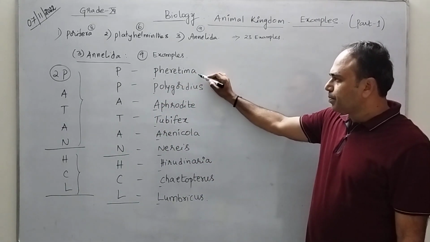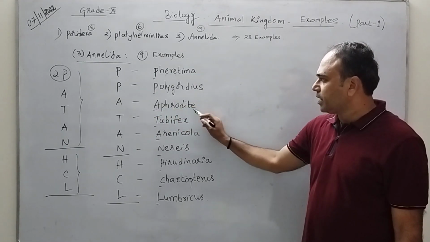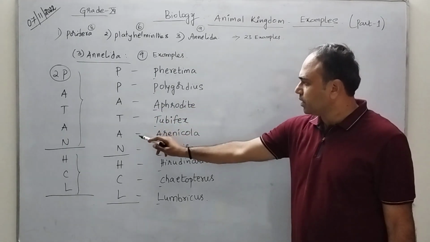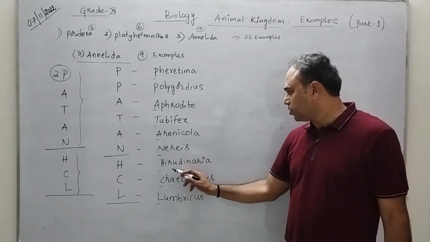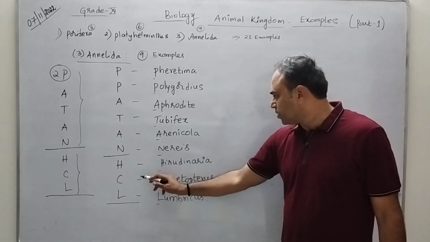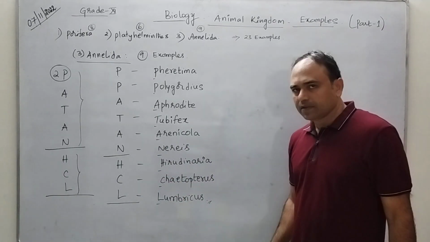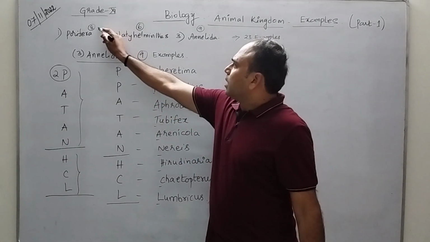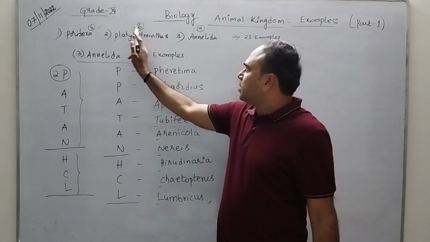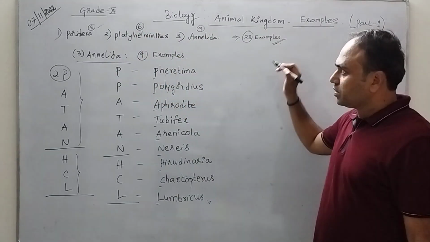P for Pheretima, Polygordius, A for Aphrodite, T Tubifex, A Arenicola, N is Nereis, and H Hirudinaria, that is leech, C for Chaetopterus, and L for Lumbricus. Using these 3 mnemonics, we can remember 8 plus 6 plus 9, that is totally 23 examples.